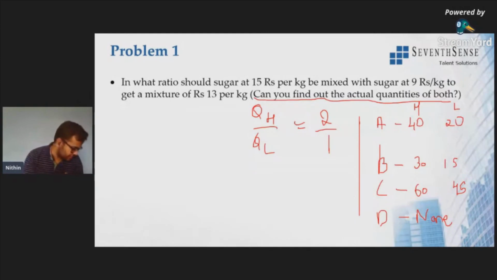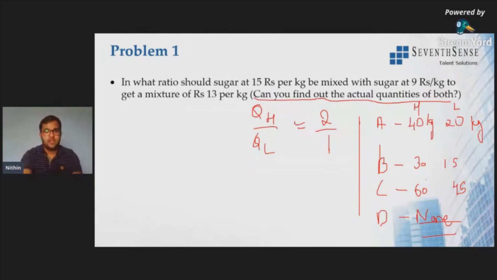You guys are telling either A or B, but I'm just asking the question here. These values are quantities, that is 40 kg and 20 kg, that I'm taking with these ratios. They're asking, can you find the actual quantities of both? But the values are 15 per kilo, 9 rupees per kilo. Nitesh also says it is both. Okay, the actual answer is none of these.